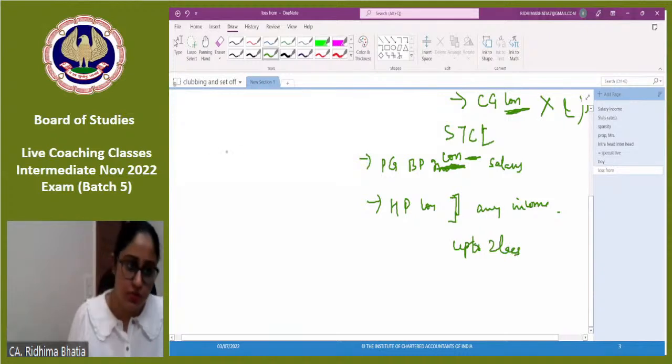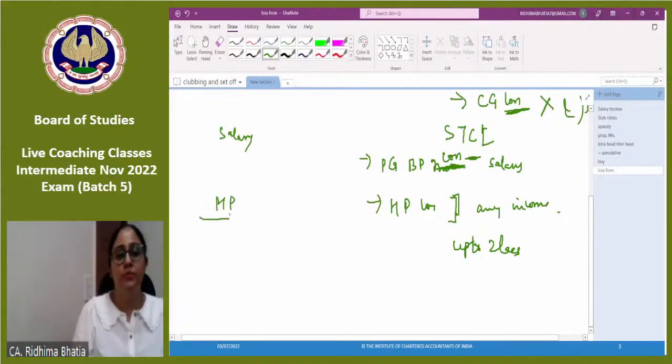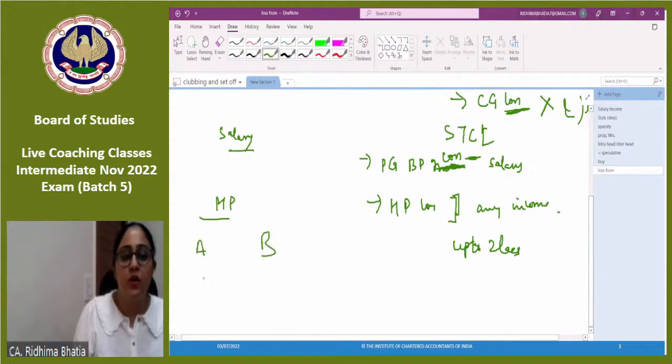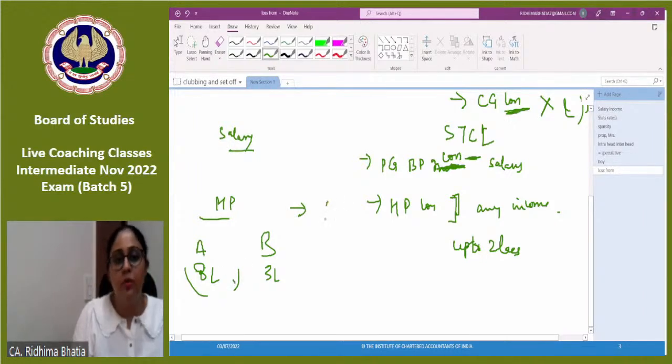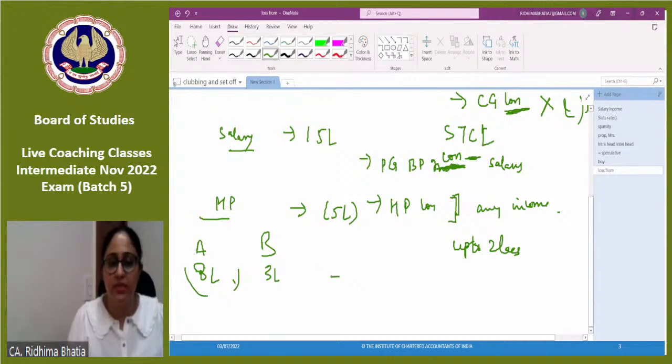Ma'am, say there is salary income and house property income, only 2 incomes I have. In house property I have A house and B house. In A house I had 8 lakhs loss and in B house I had 3 lakhs income. First I will do intra-head adjustment. 8 lakhs loss, 3 lakhs income. How much is the net from house property? 5 lakhs loss. I have a salary income of 15 lakhs. So you say, ma'am, adjust it fully and taxable income would be 10 lakhs, right? In general, you will say that.